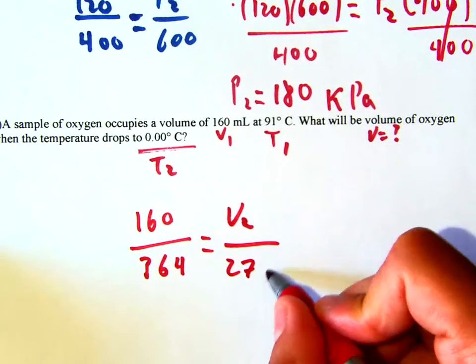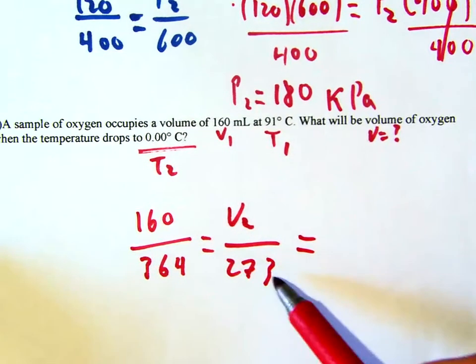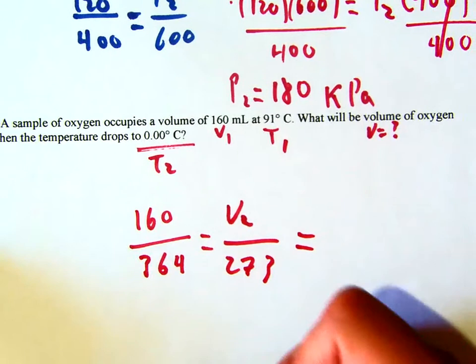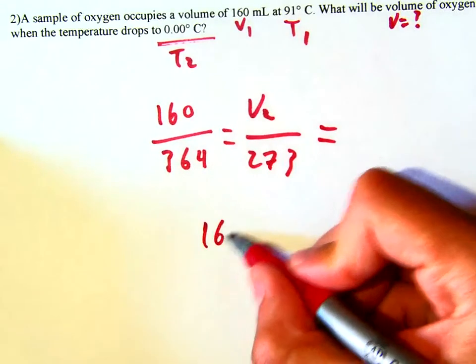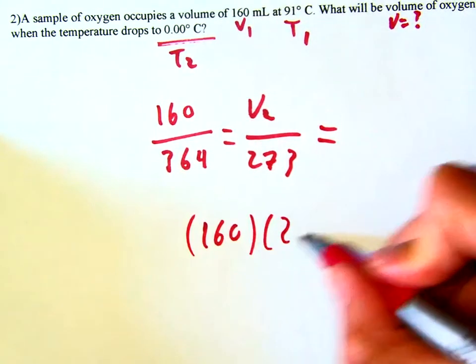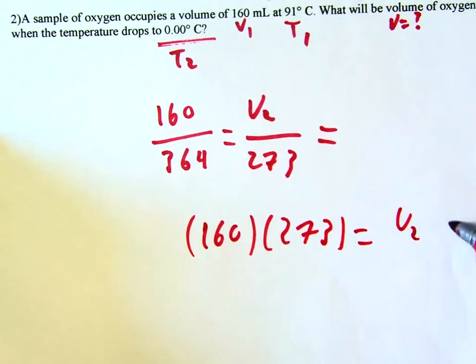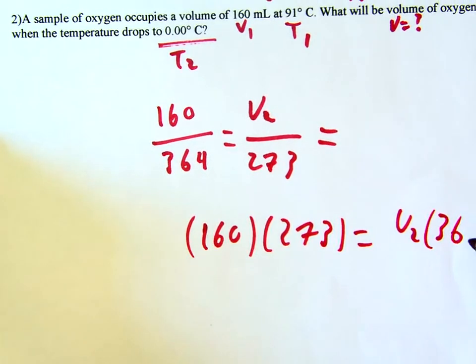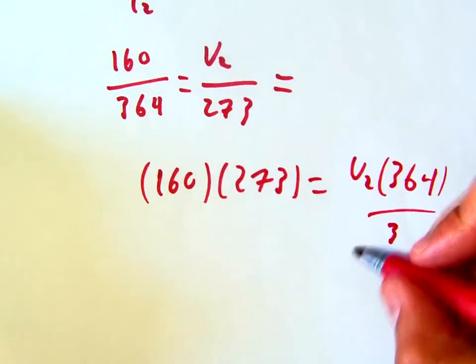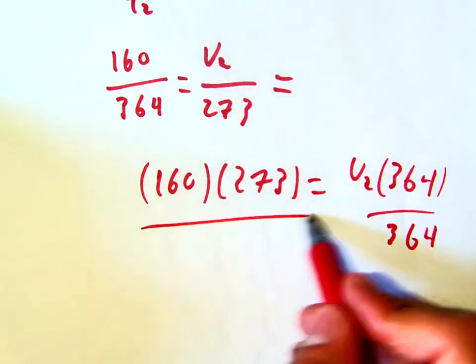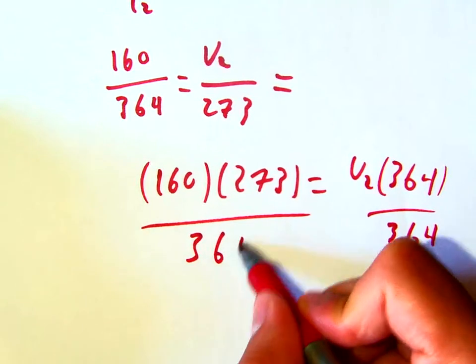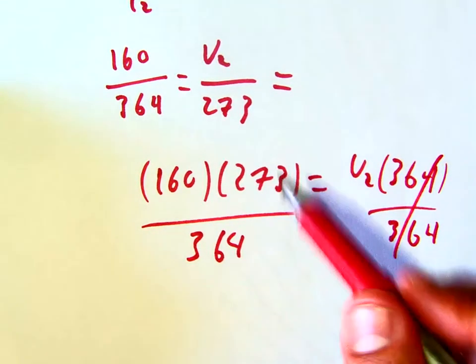Well, that's just 273. I cross multiply. So I go 160 times 273 equals V2 times 364. I take 364 to the other side by dividing both sides by it. That cancels, and that's my answer.